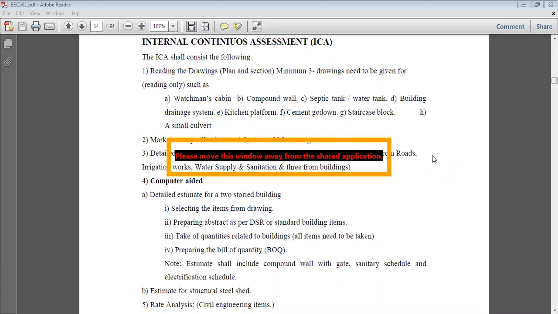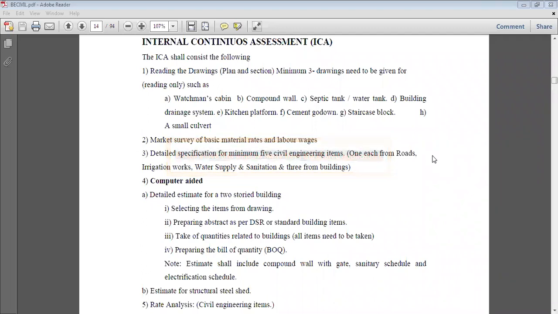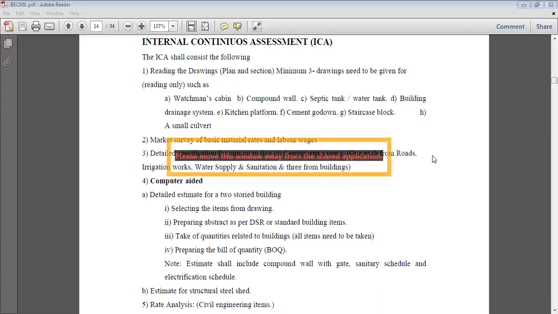Now once again, in reading the drawings, what you need to do: there are 8 different plans which are being given. Plan of a watchman's cabin, plan of a compound wall, septic tank or water tank, then building drainage system, kitchen platform, cement godown, staircase block, and a small culvert. So minimum 3 drawings of each and every activity, whatever these 8 activities are.